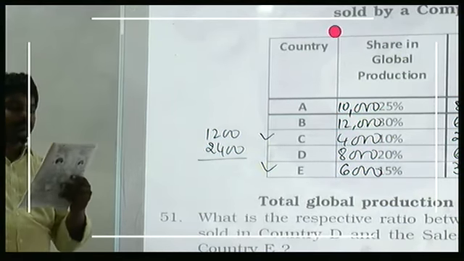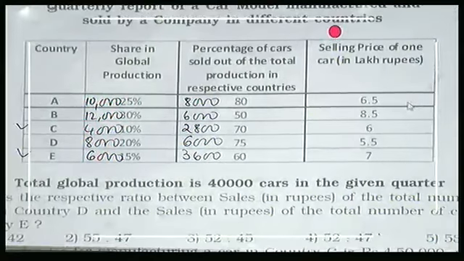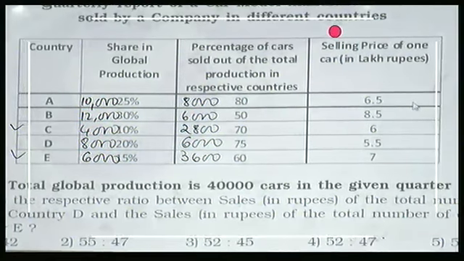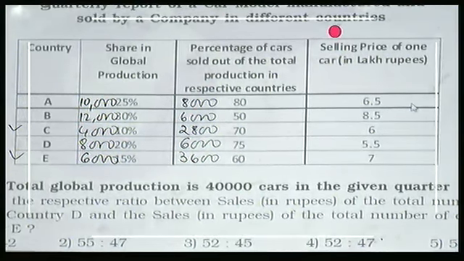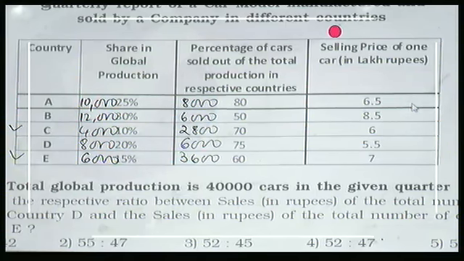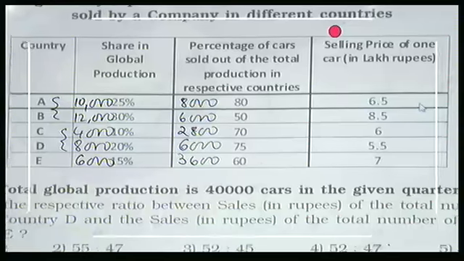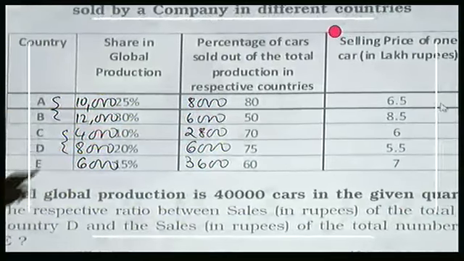54. What is the difference between the total number of cars manufactured in countries A and B together and the total number of cars manufactured in C and D together? It's about manufacturing. A, B and then C, D. It asks about difference.